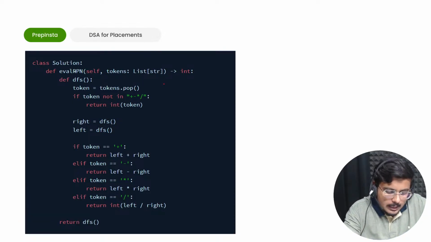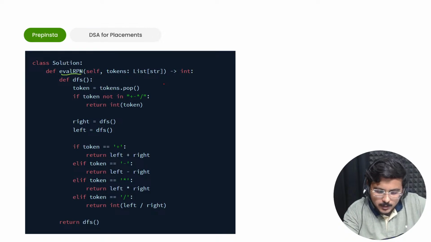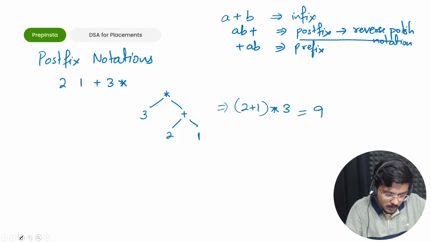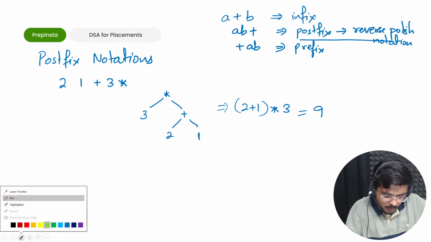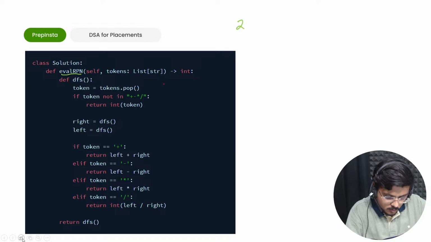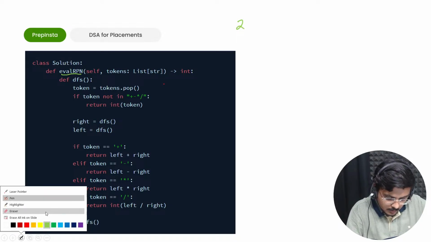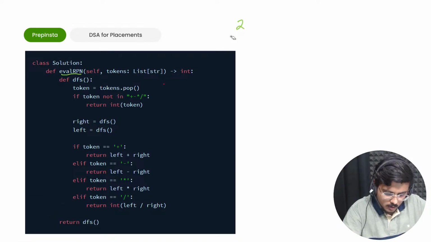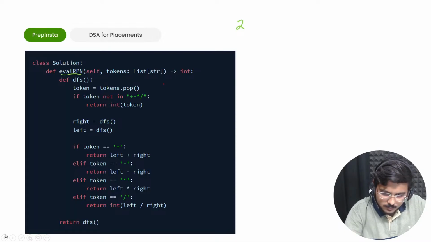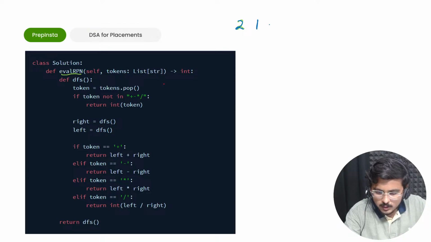Now let's understand this. Look, there is this function eval rpn. Fine. Let's take any string. What string did we have earlier? 2 1 plus 3 and then star. So 2, 1, then we had plus, then we had 3, and then we had star.